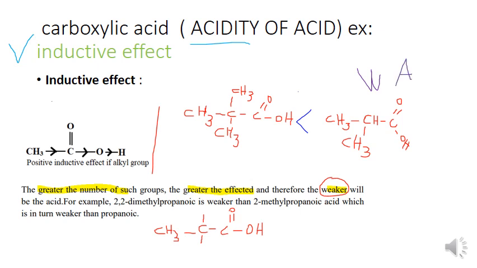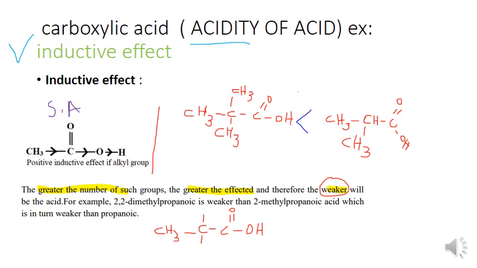This is a stronger acid due to less alkyl group. This one has more alkyl groups, so it is a weak acid, not this one.